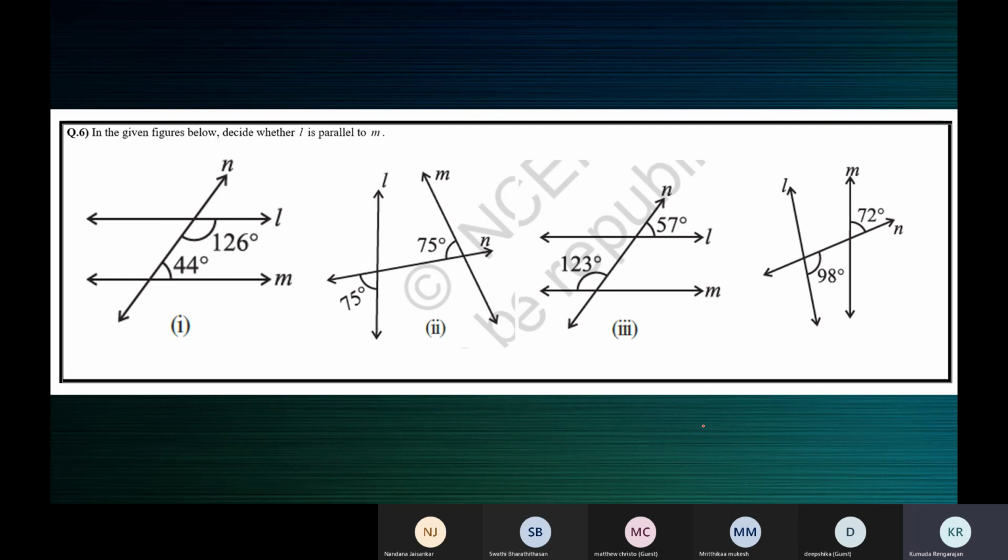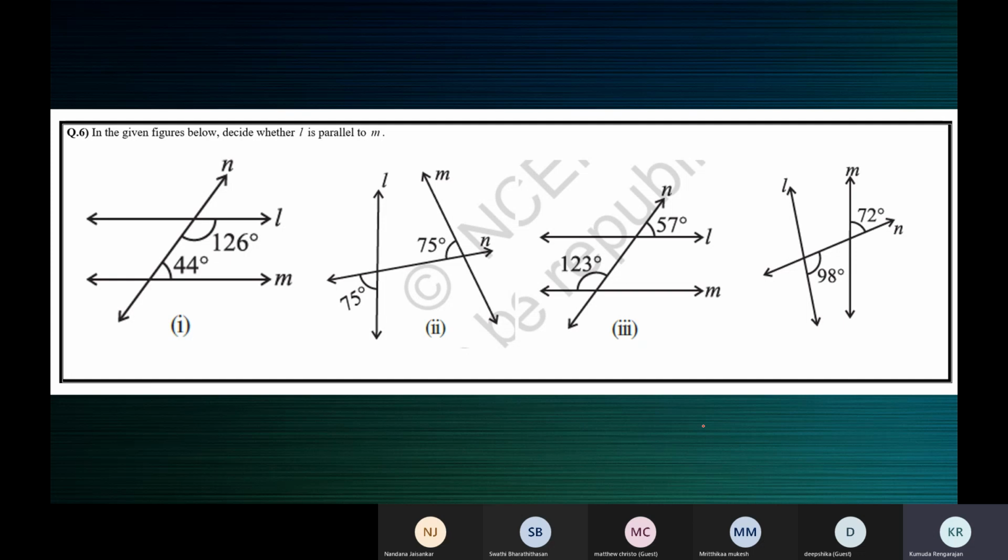Yes, children, I'm back. What kind of angles are 126 and 44? Ma'am, they are co-interior angles. Are they supplementary? No, ma'am, because the sum is equal to 170, which is not equal to 180. Correct. So you must work like this: 126 plus 44 is 170. Co-interior angles.